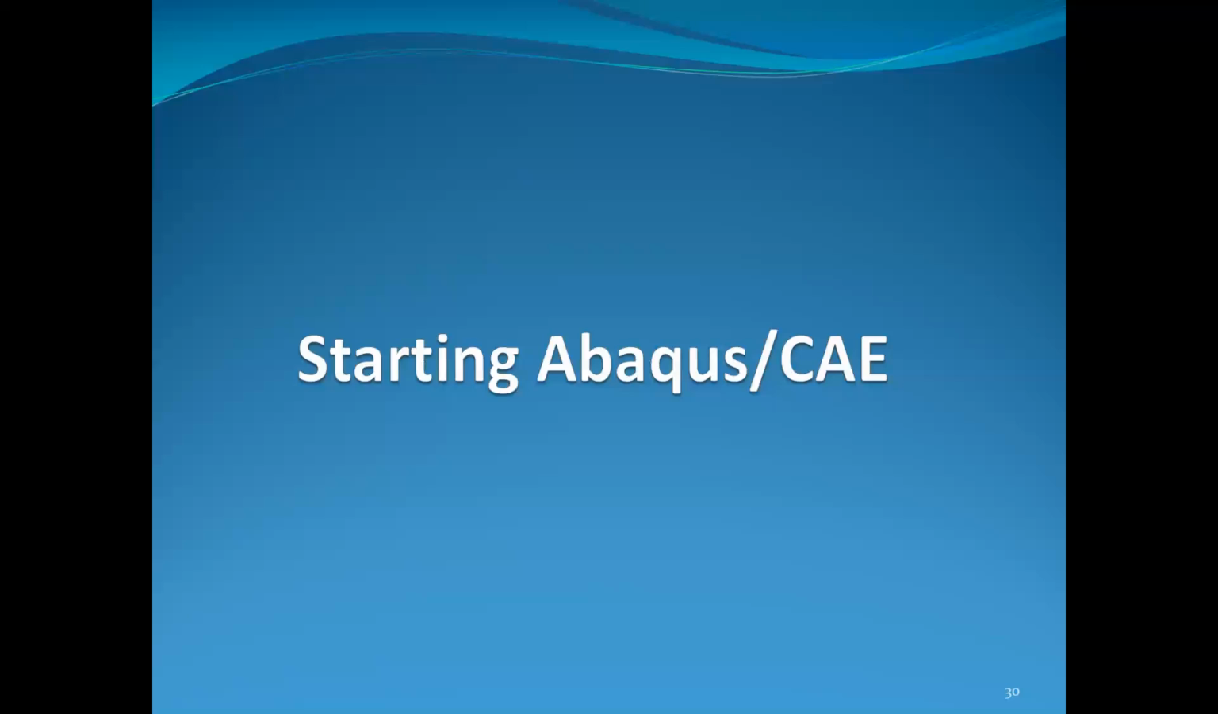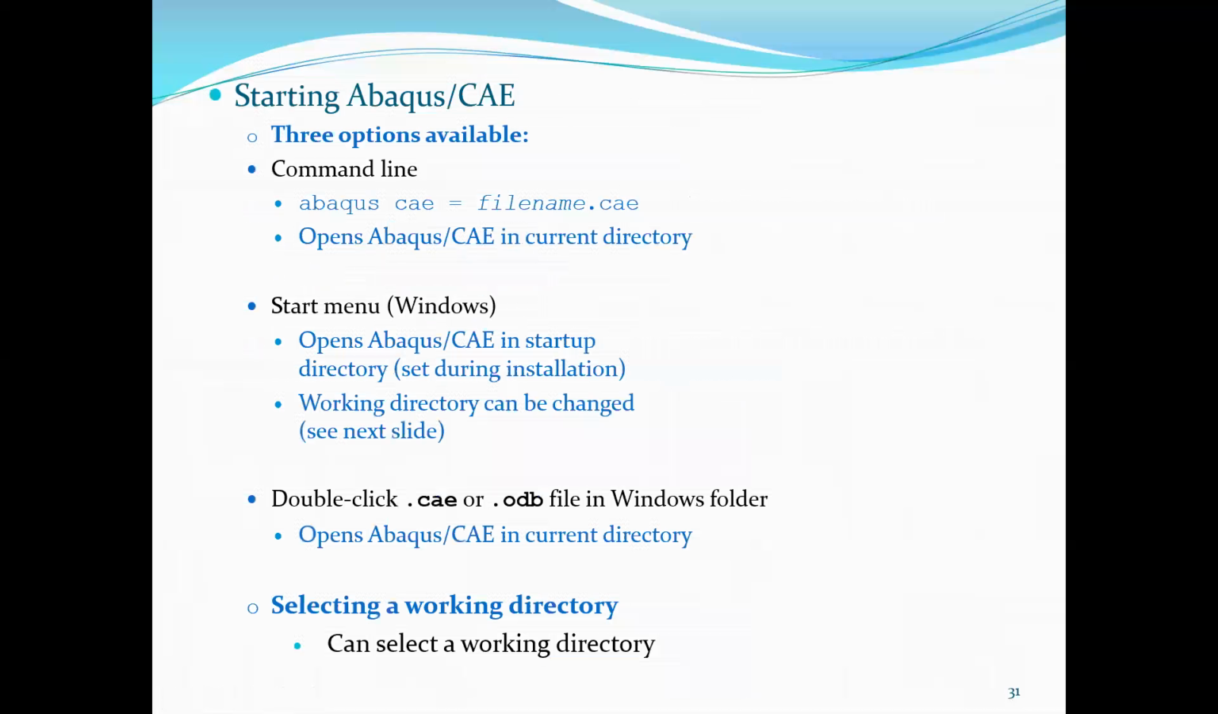Okay, how to start the Abacus GUI? There are a total of 3 options available. First, the command line: you can open the command window and type abacus cae equal to filename.cae. CAE is the extension for Abacus files. It opens the Abacus GUI in the current directory.